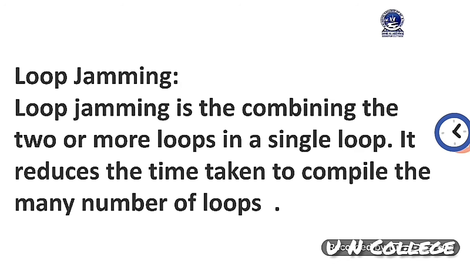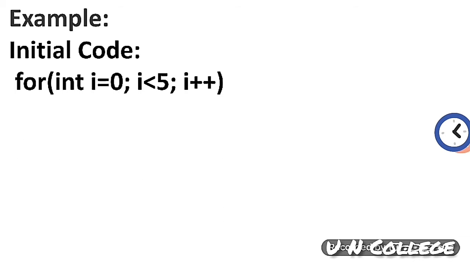Then the next one is loop jamming. Now we will discuss loop jamming. Loop jamming is combining two or more loops into a single loop. It reduces the time taken to compile the many loops. Obviously, suppose you are using 3 loops and you combine all the loops into one loop, then that will increase the speed of execution.